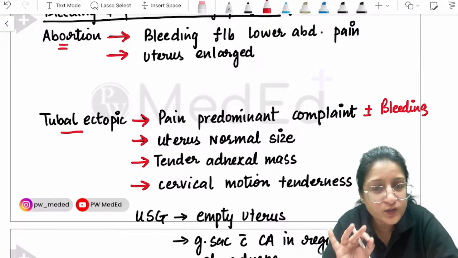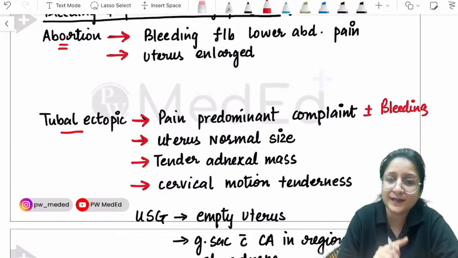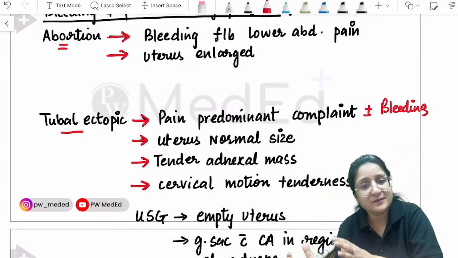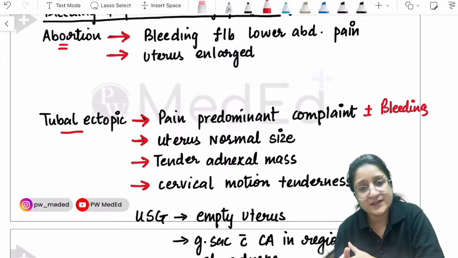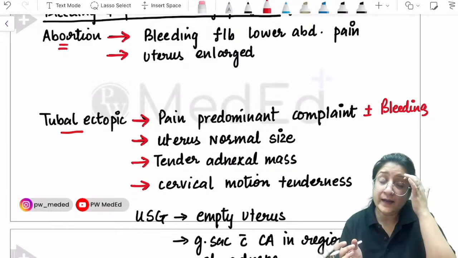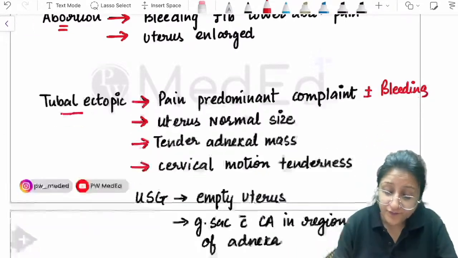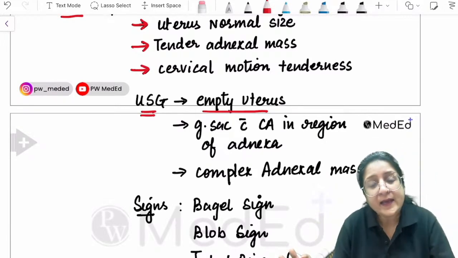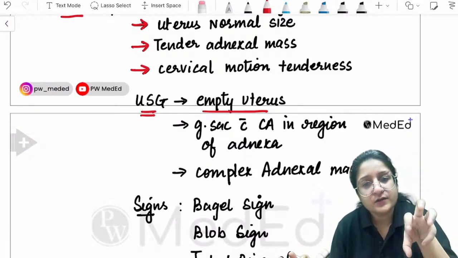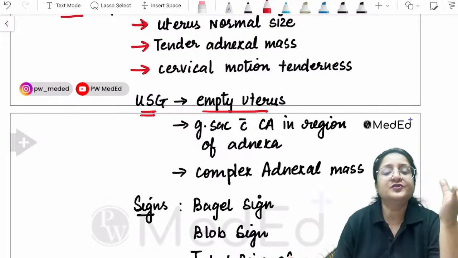Uterus will be given to you as normal size because the pregnancy is not inside the uterus. There may be an adnexal mass finding given to you, which is going to be tender. Some cervical motion tenderness is going to be there. When you do an ultrasound, the first thing you're going to notice is an empty uterus. We may find a gestational sac with cardiac activity in the region of adnexa.